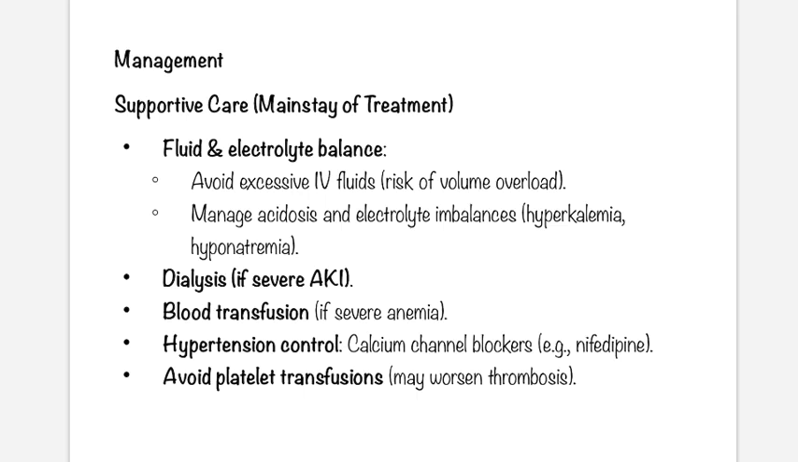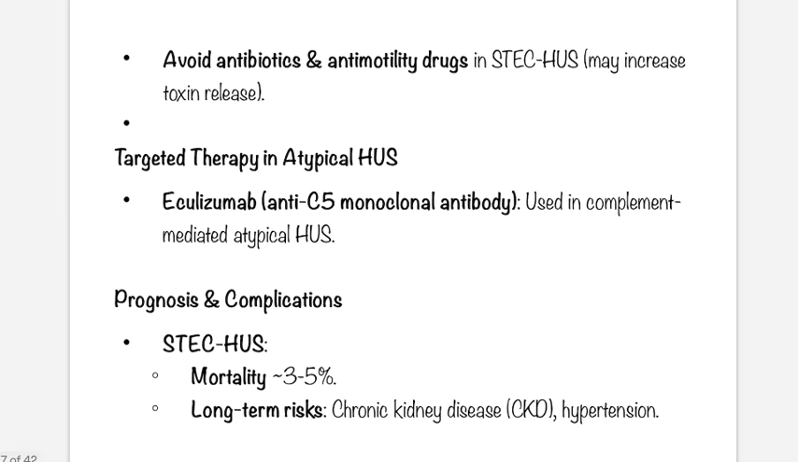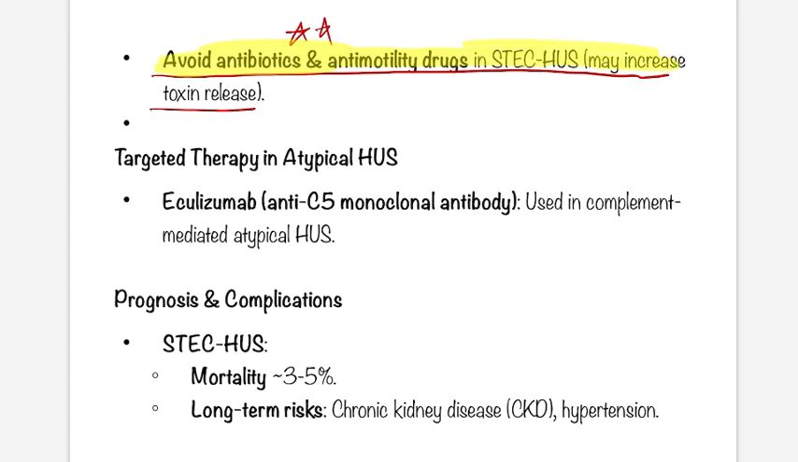How will you manage this HUS? Supportive care is the mainstay of treatment. You have to manage fluid and electrolytes, you can do dialysis if severe AKI, blood transfusion, hypertension control, and avoid platelet transfusion. This is very much important. It may worsen thrombosis. Okay, avoid antibiotics and anti-motility drugs in typical HUS. This is very much important. So this is the key point of today. Avoid antibiotics and anti-motility drugs in STEC HUS. This may increase toxin release.